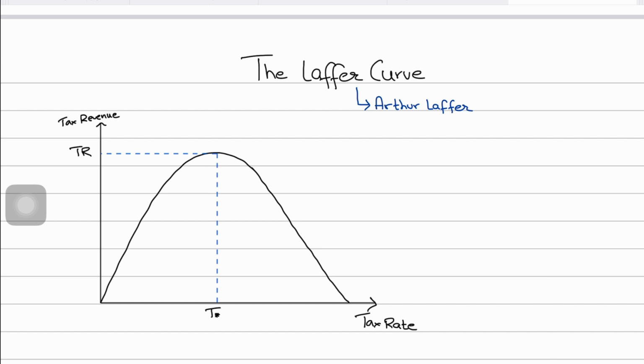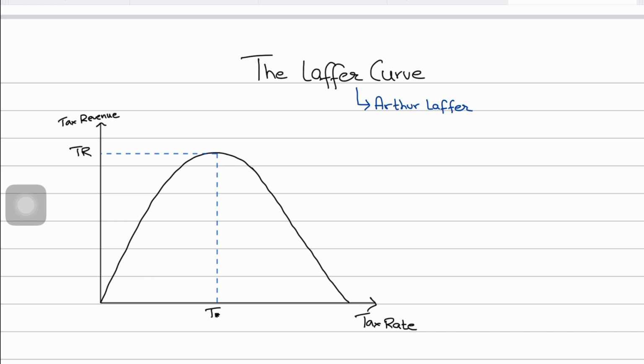The Laffer curve is an economic graph that was created by Arthur Laffer, an American economist and professor and advisor to the then president of USA, Ronald Reagan. The curve is named after Arthur Laffer, who popularized the concept in the 1970s. He said that there is an optimal tax rate, or an efficient tax rate, that maximizes government revenue, right?